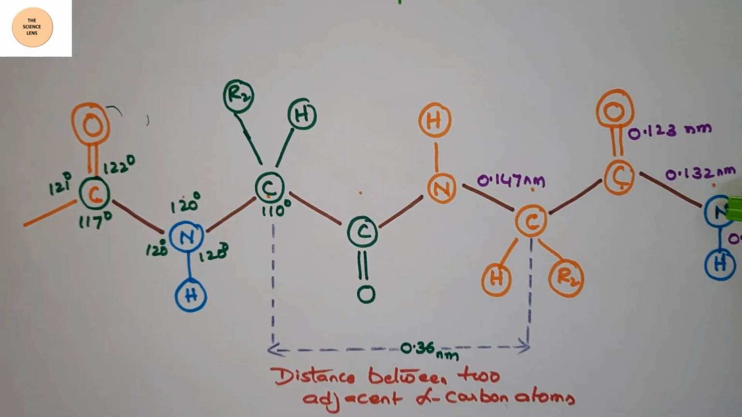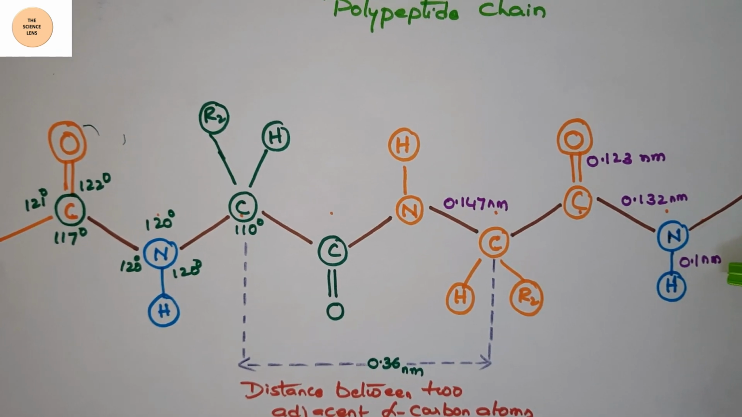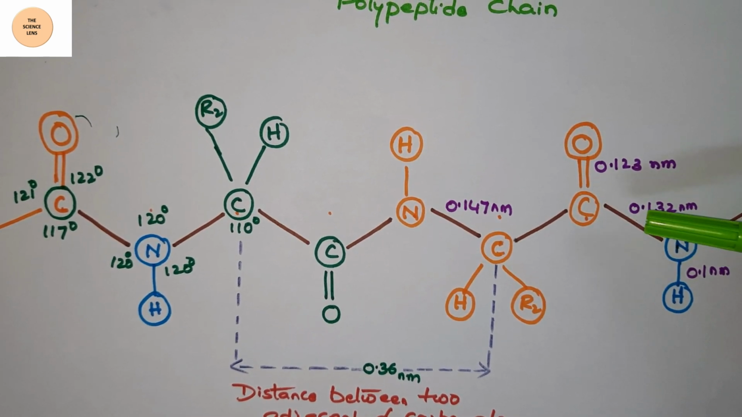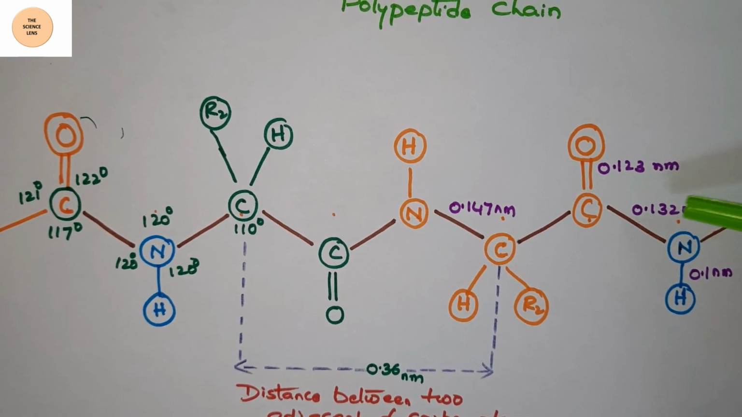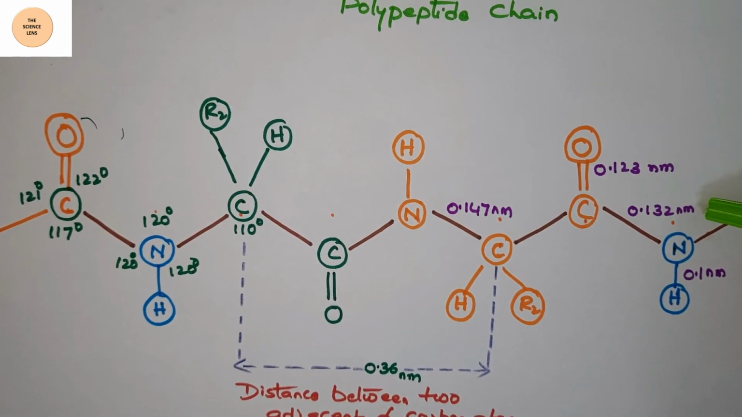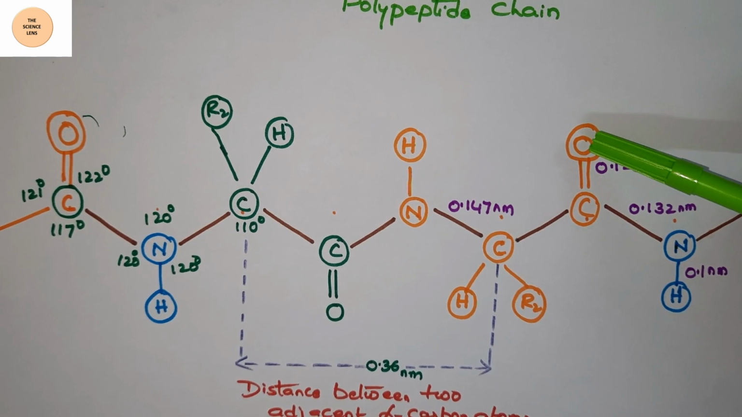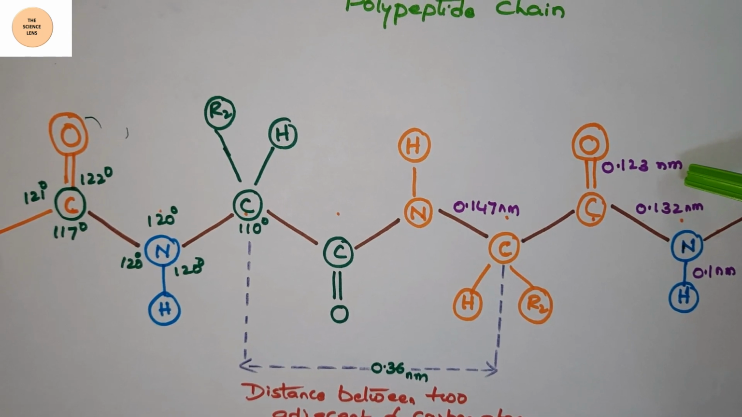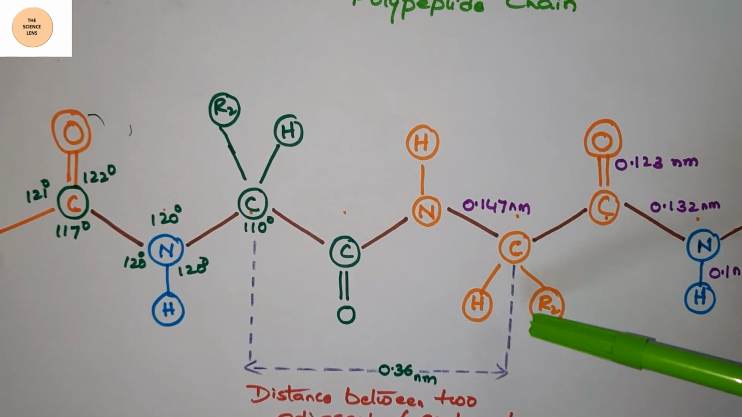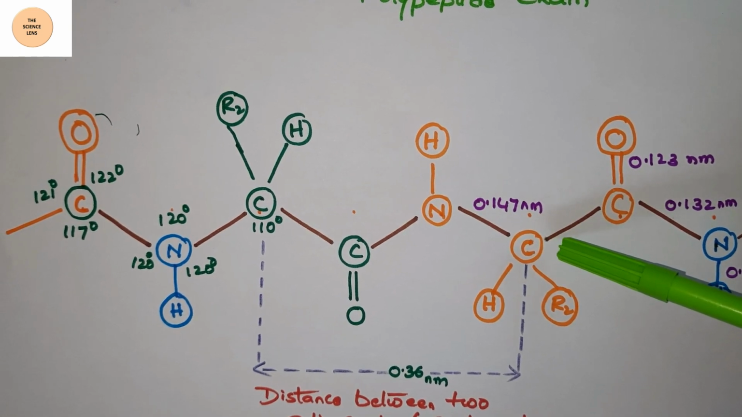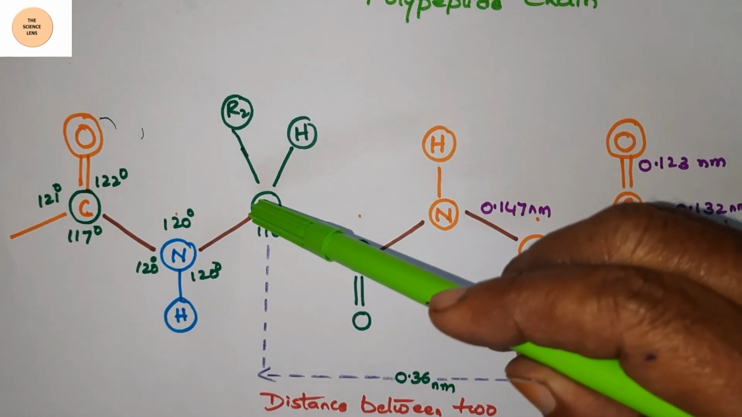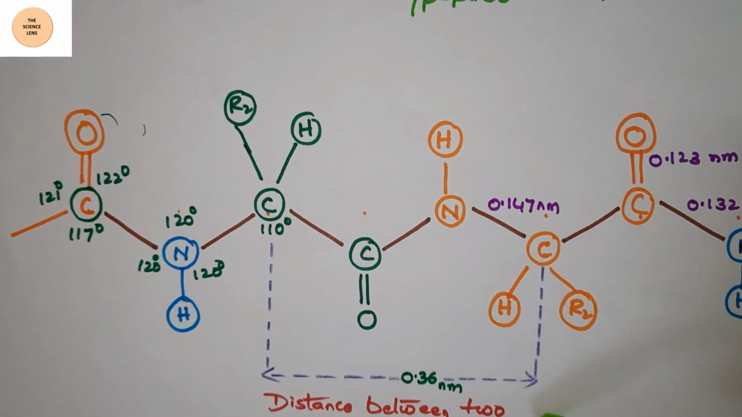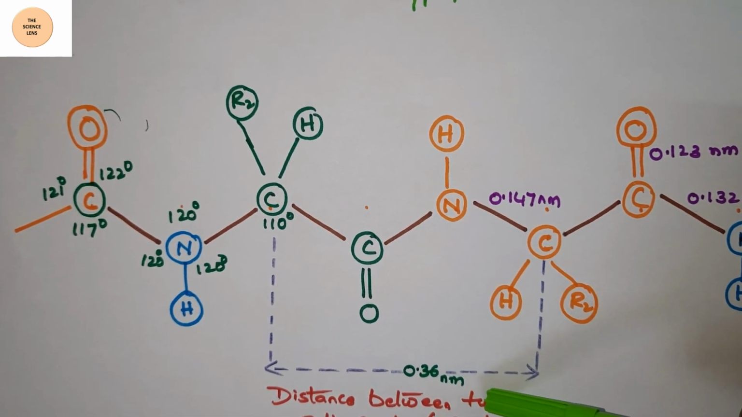Between the nitrogen and hydrogen, the bond length is 0.1 nanometers. Between the carbon and nitrogen, that is the peptide bond, the bond length is 0.132 nanometers. Between the carbon and oxygen, there is a double bond, and the bond length is 0.123 nanometers. The distance between the two alpha carbon atoms, the first carbon of one amino acid and the first carbon of the next, is 0.36 nanometers.